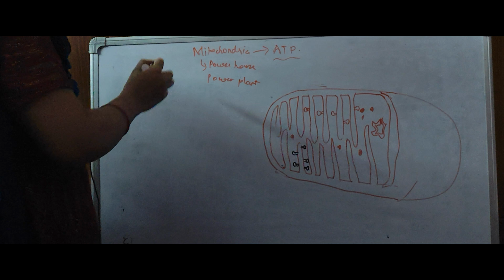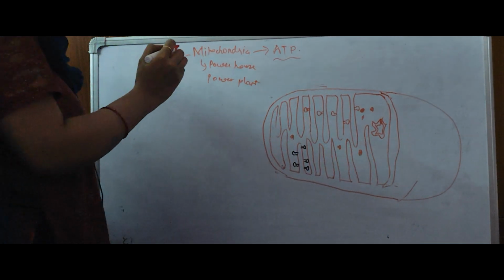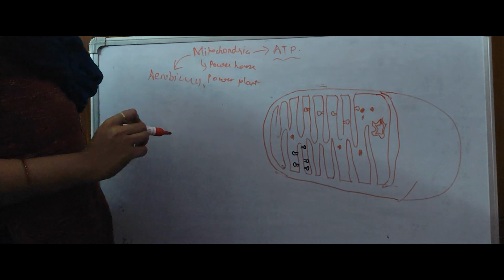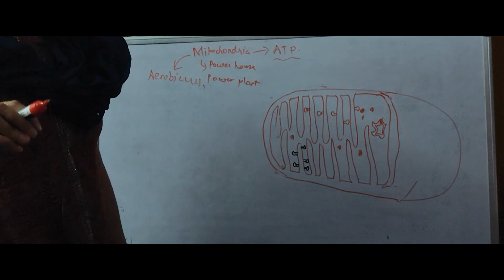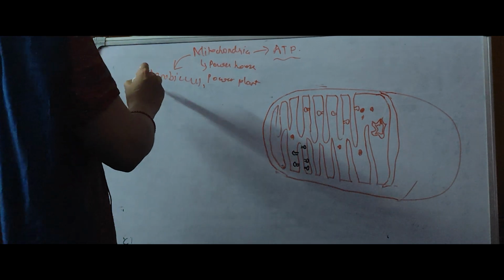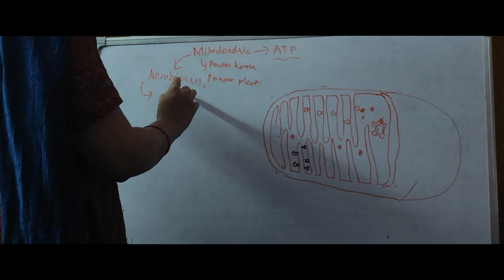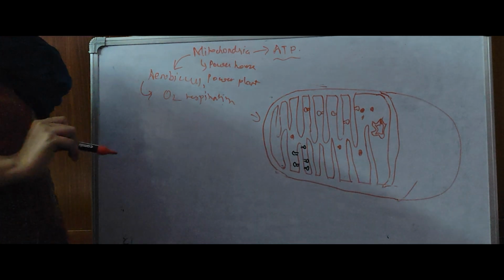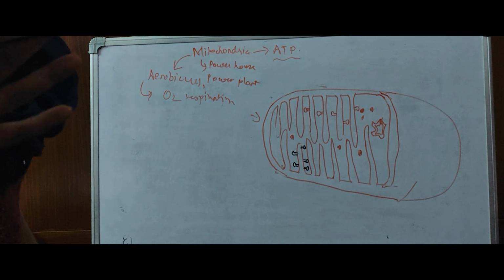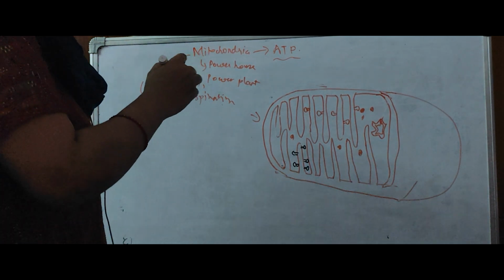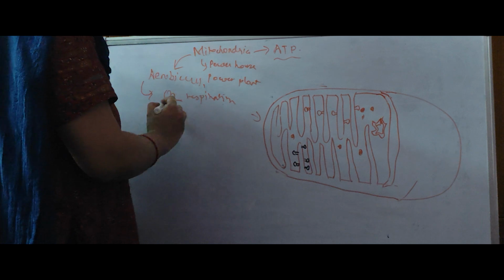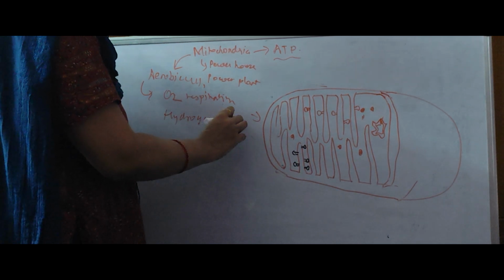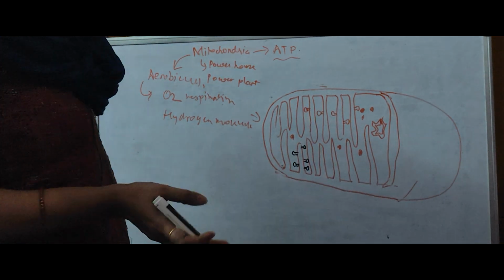Mitochondria, we all know, is present in aerobic cells, in eukaryotes. Why am I saying aerobic cell? Because those cells which require oxygen for respiration will contain this organelle, so that they can utilize the hydrogen accepting molecules and oxidize them back to the reduced form.